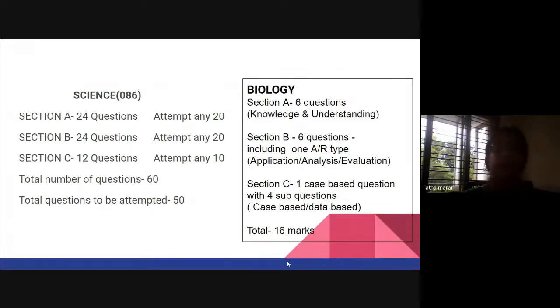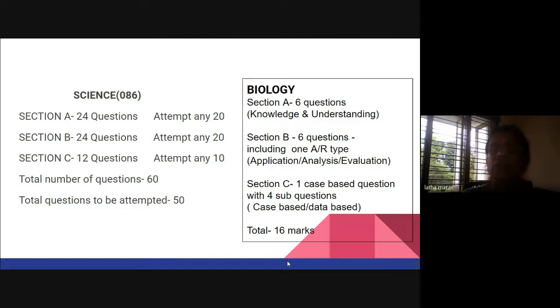So here in science, we have sections A, B, and C, and the children are given choices also. They can attempt any 20 from the 24 questions in section A, any 20 from 24 questions in section B, and any 10 from 12 questions in section C, which means there is a total of 60 questions. The students have to attempt 50 questions, and the marks will be downscaled to 40.